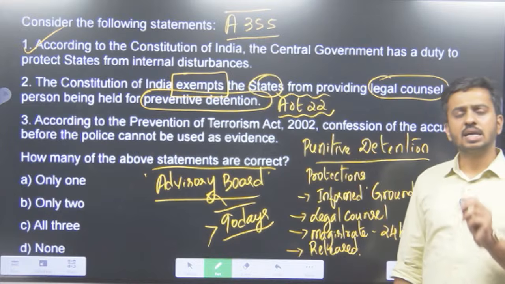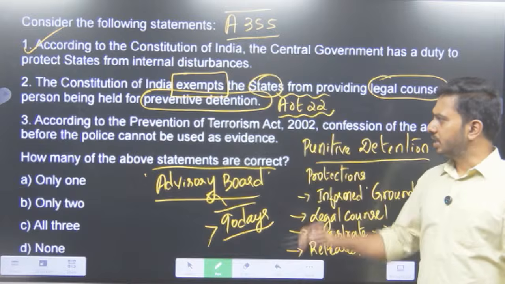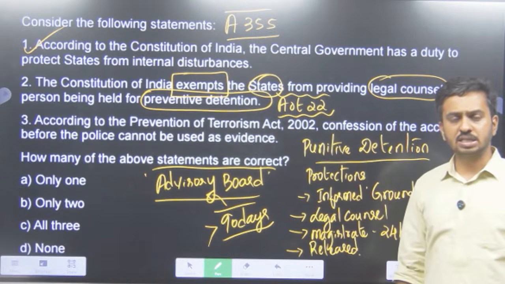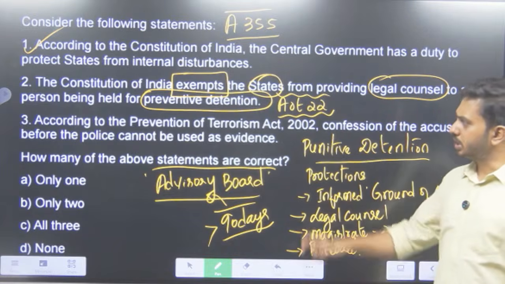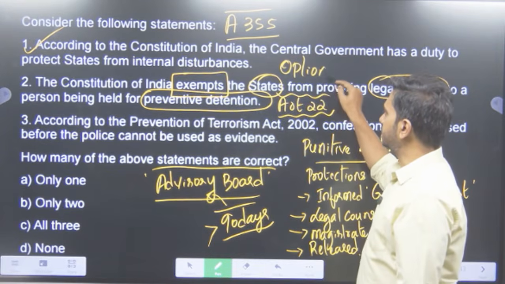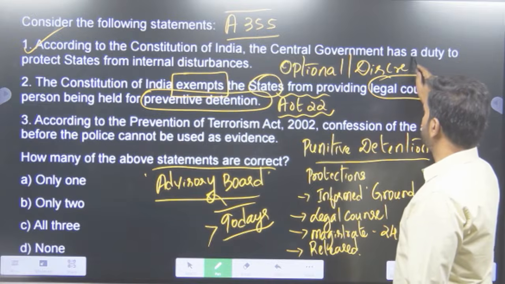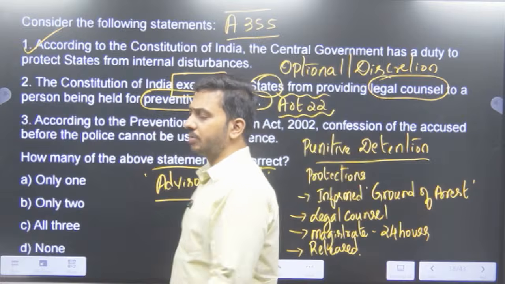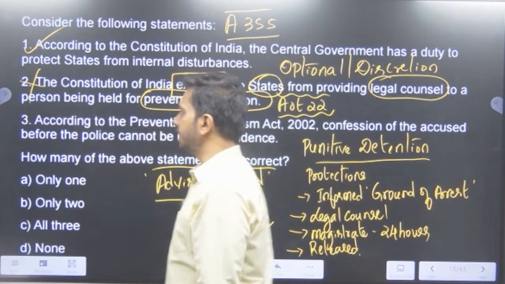Constitution says that it is up to the state, it is up to the government, saying that if the government feels that by giving legal counsel it's going to become dangerous or he is going to endanger security of the state, then they need not. So it's not exemption, it is optional. It is discretion of the state. So we cannot use the term exempt here, which becomes a very far-fetched statement. So second statement here is wrong.